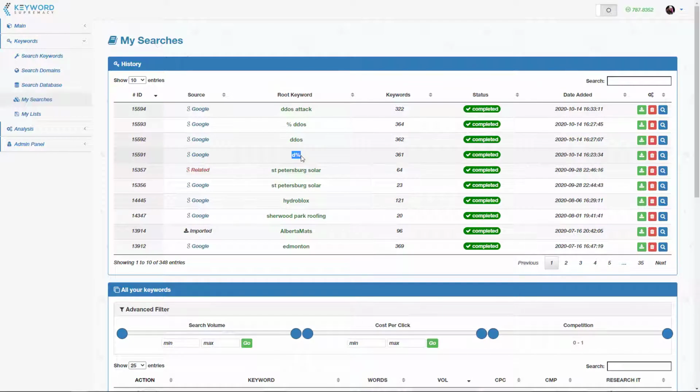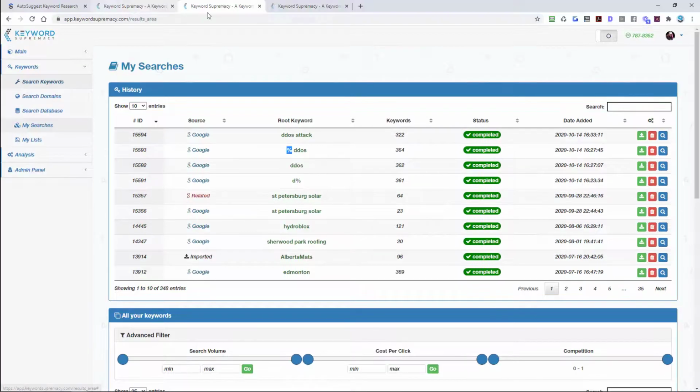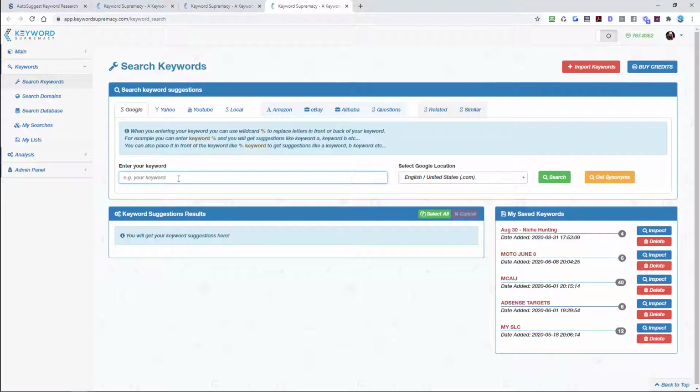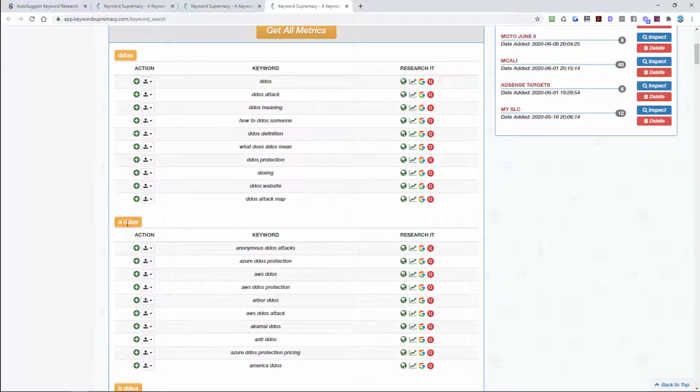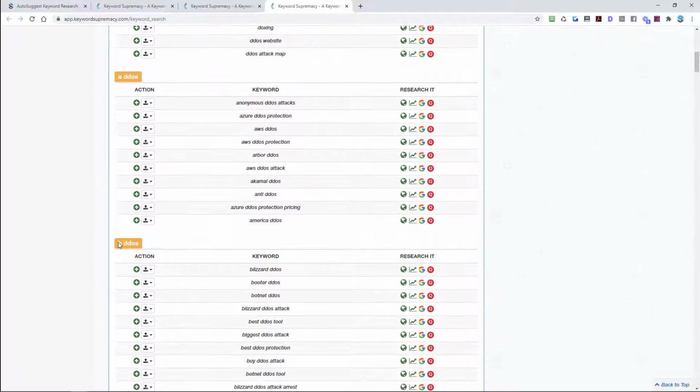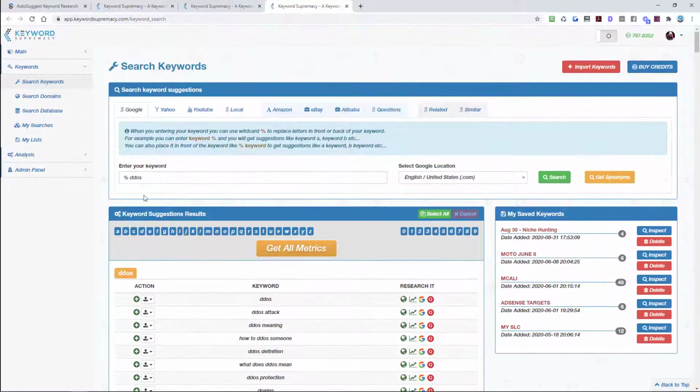So I used the letter D and percent to find my niche, which is DDoS. And then I did percent DDoS, which means do the suggestion before the keyword. So let's take a look at how that would work. I'm going to open this in a new tab. So we press percent, which is saying do the suggestion at the front, and then I do DDoS, then I click search, and it does the auto suggest before the keyword for me. So you can see now we have A words DDoS, B words DDoS, C words, and so on and so forth.